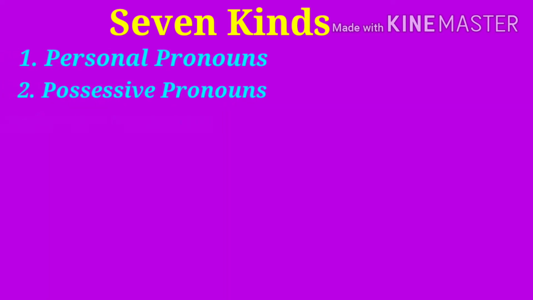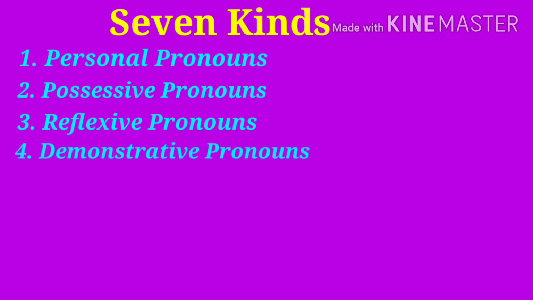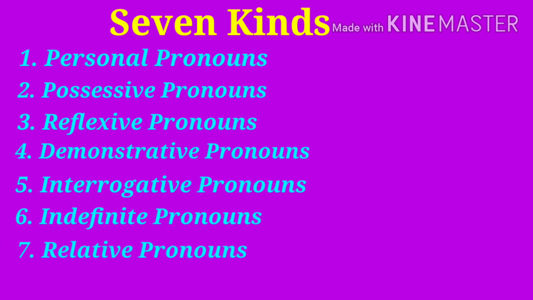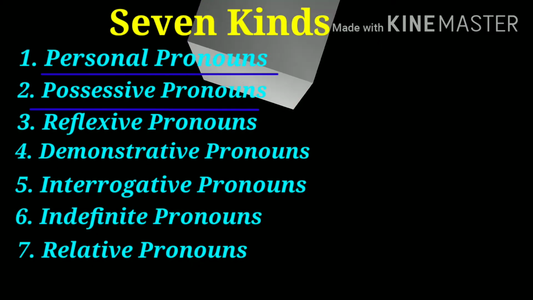Pronouns are of 7 kinds, that is, personal pronouns, possessive pronouns, reflexive pronouns, demonstrative pronouns, interrogative pronouns, indefinite pronouns, and relative pronouns. And in this video, I'll explain you the first 2 pronouns, that is, personal pronouns and possessive pronouns. So let's begin with personal pronouns.